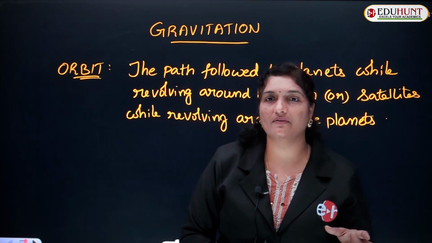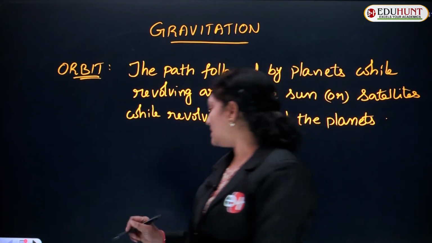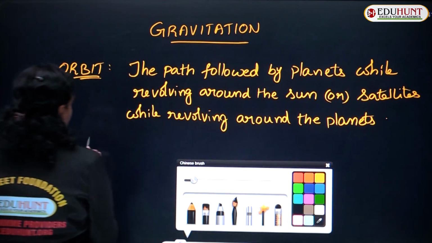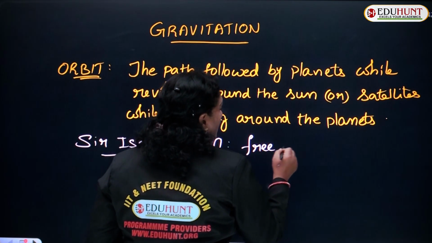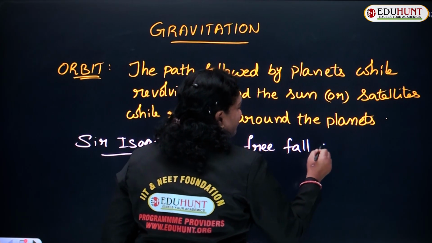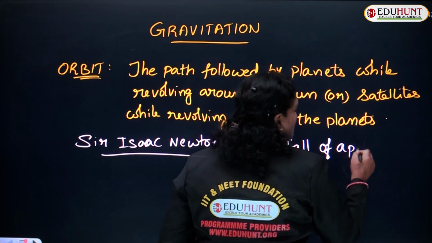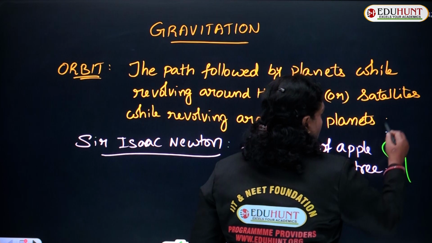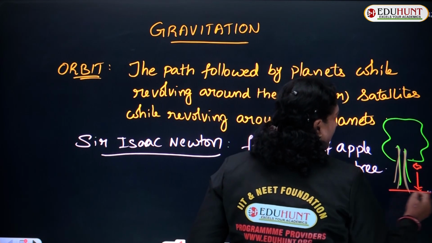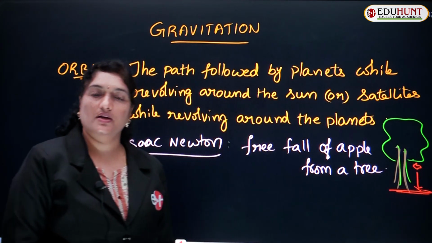So, Sir Isaac Newton once observed the free fall of an apple from a tree. What he observed was an apple falling from the tree onto the ground.